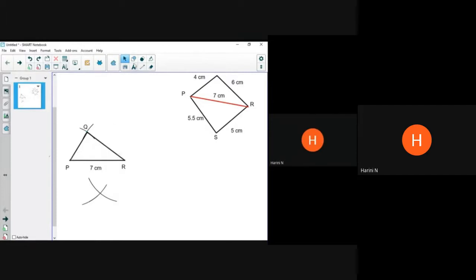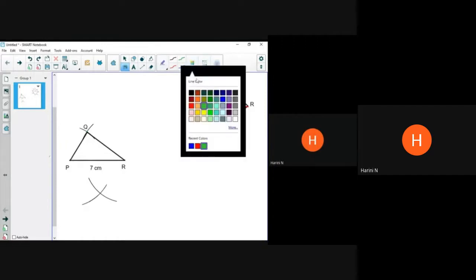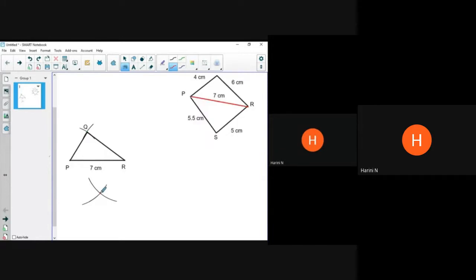This point of intersection, again I require to mark. So I'll take my pen tool. Take a different color. Now I think I'll mark it with red, the point of intersection. Now, can you see the point of intersection there? And what is that point going to be called? It is going to be called S. So give the name S there in caps. And hence your second triangle PSR also is ready. You just have to bring your scale and draw PS and SR. So your quadrilateral will be ready then.